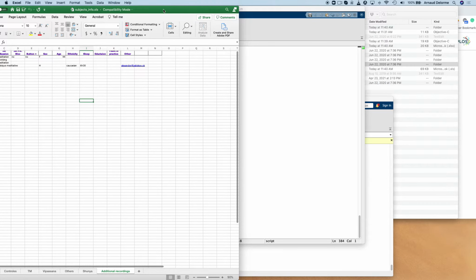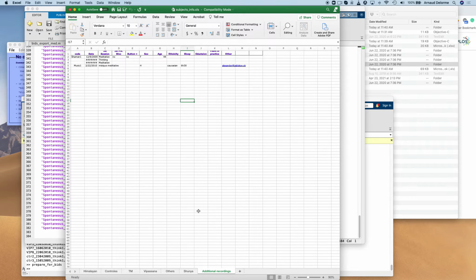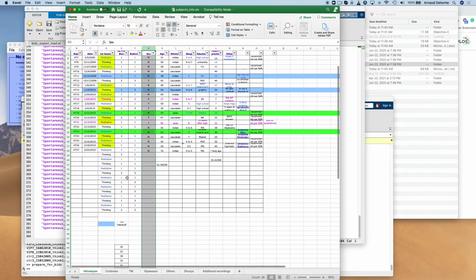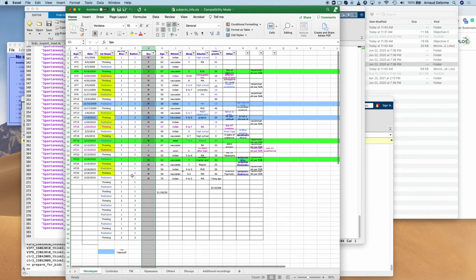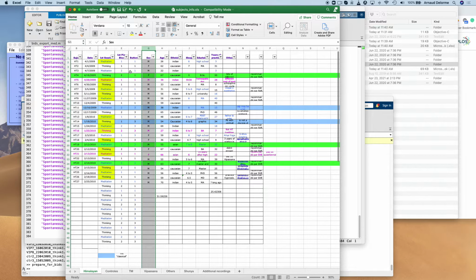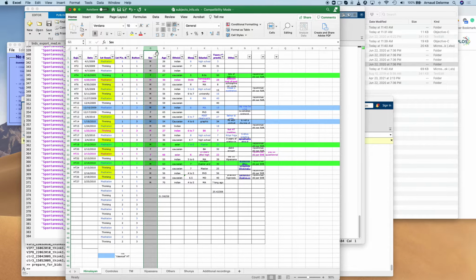And the next step is really to try to fuse these data files with the Excel file. So I'm just exploring a little bit the Excel file and how I could put that into Matlab to try to reconcile with the file name and pair the two. And so what I'm going to do, here we have the different tabs for the different subjects. The first thing is I need to put all the subjects on the same tab, and I need to remove the columns which are not that useful.